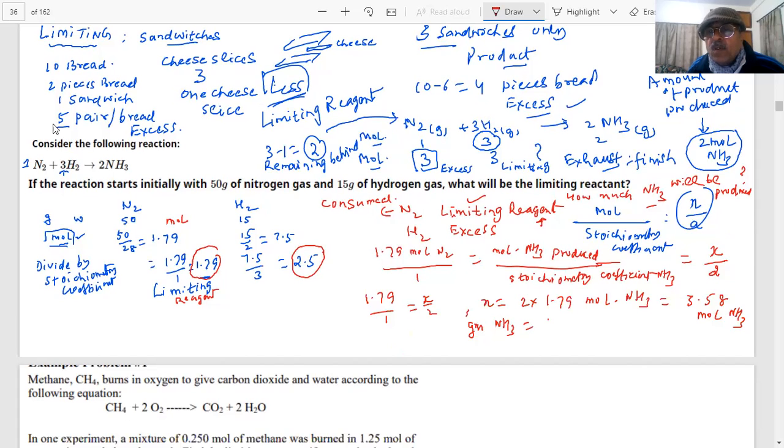Mole into 3.58 mole into what is the molar mass of NH3? NH3, how much? 14 plus 3, must be 17 gram per mole. Multiply by 17. What is the answer? This is the answer in grams.